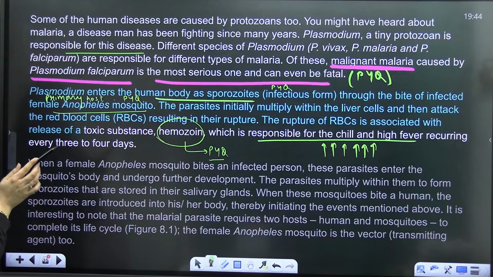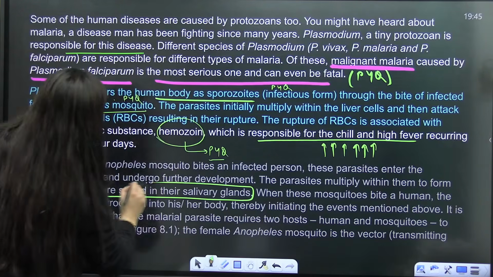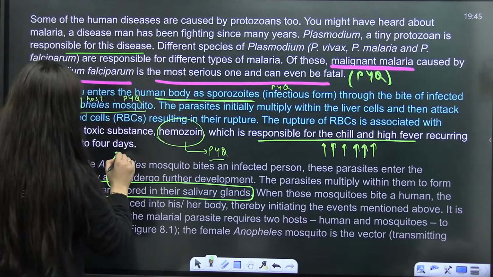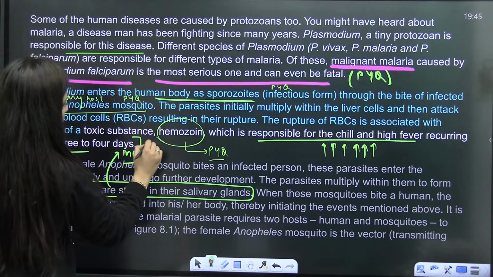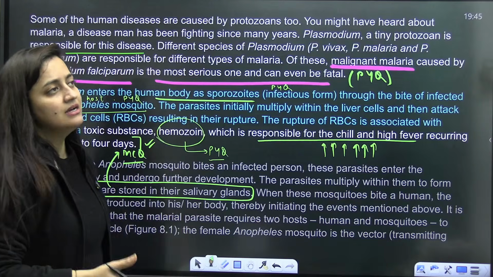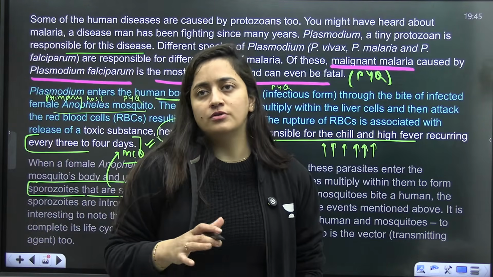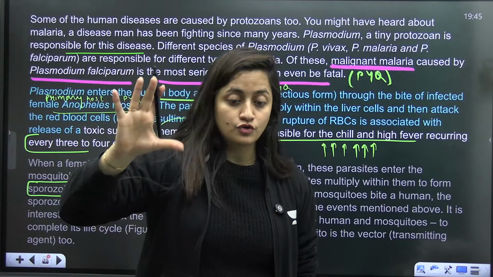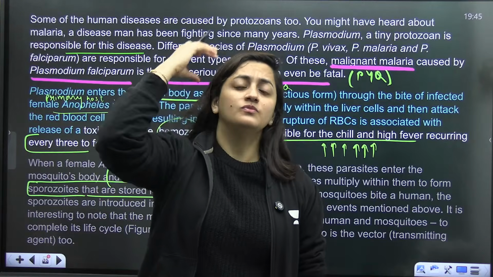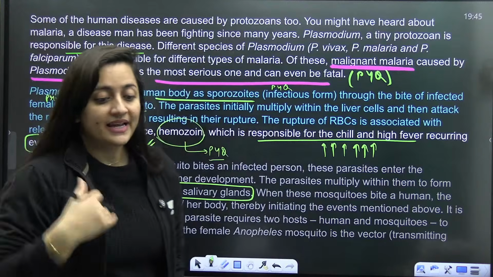Next, sporozoites form in the gut wall, then they go to the salivary glands, where they are stored. This is an important MCQ: fever can occur every 3 to 4 days. It varies from species to species, and there are different stages that form in the RBCs, right? We also talk about the signet ring stage and rosette stage. Through those stages, we compare and see whether the person has malaria or not.